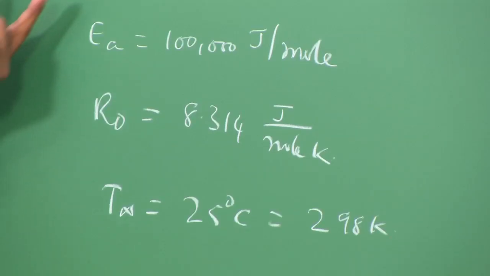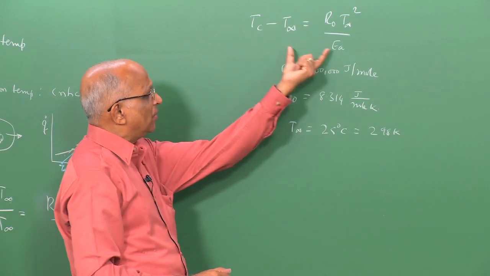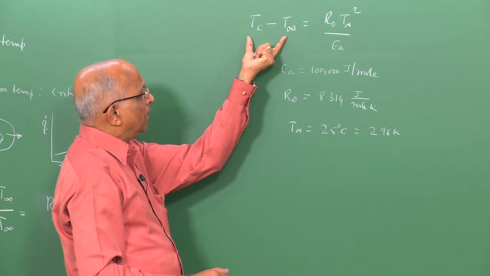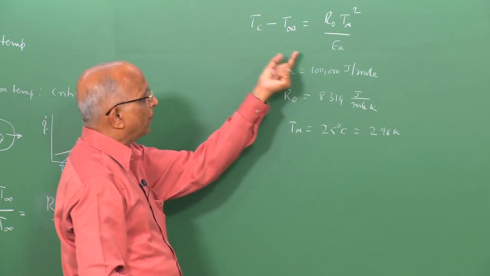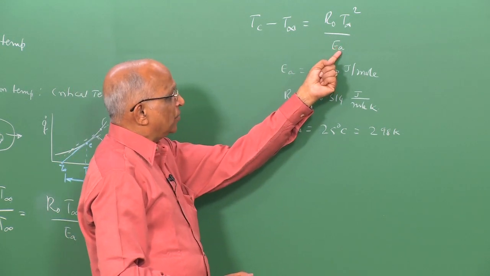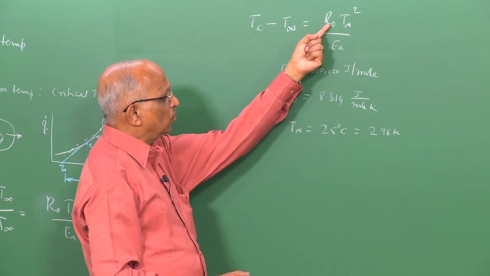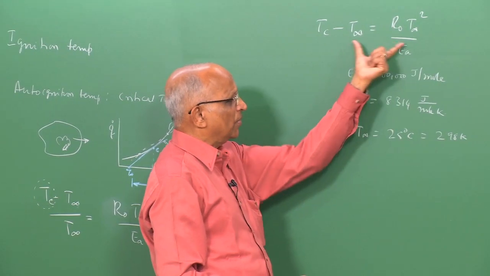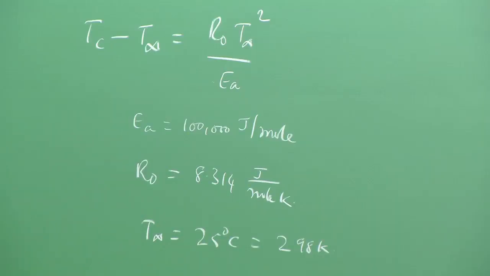First of all, we should also check whether this equation is homogeneous, that means it has the same dimensions on both sides. The left hand side has the unit of temperature. EA is joules per mole, R naught is joules per mole Kelvin, so this is 1 over temperature. The right hand side is also temperature. Therefore, this equation has the same dimensions. Let us now plug it in.